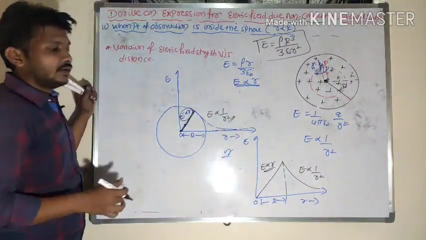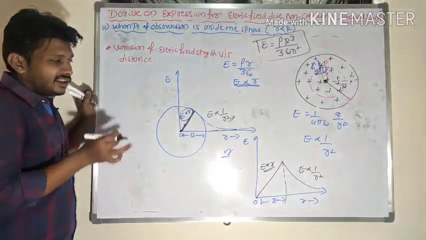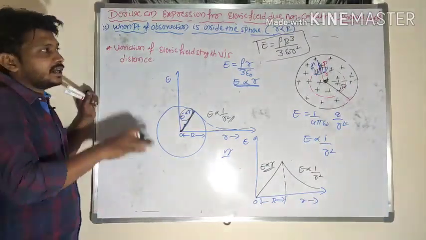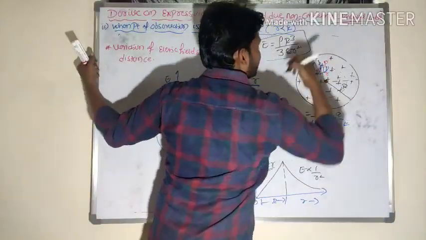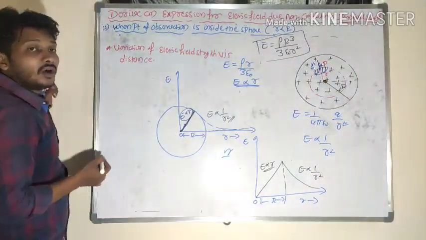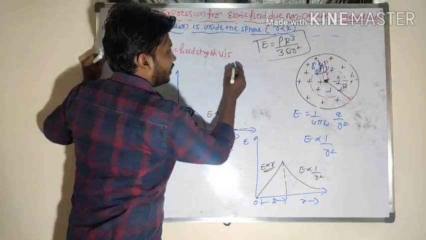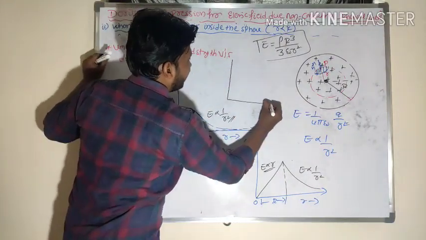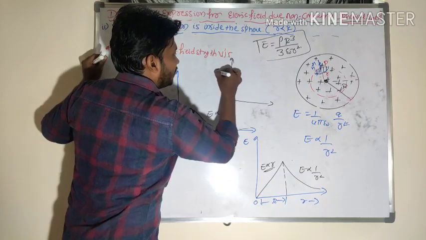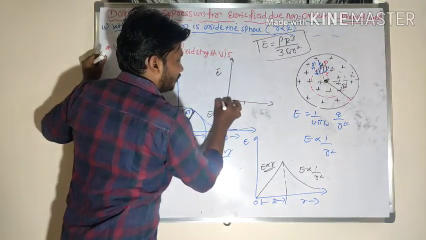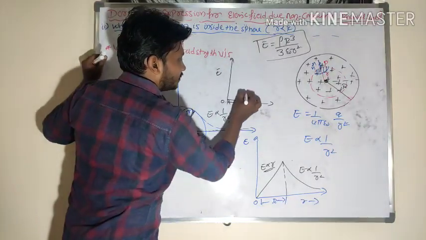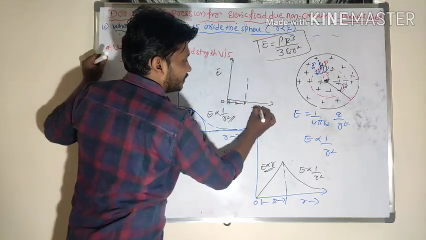From this I got the nature of the graph for electric field versus distance in the case of a non-conducting solid sphere. But what about the case of a hollow sphere? In a hollow sphere, inside there is no electric field, so from the center to the surface there is no value of electric field strength.